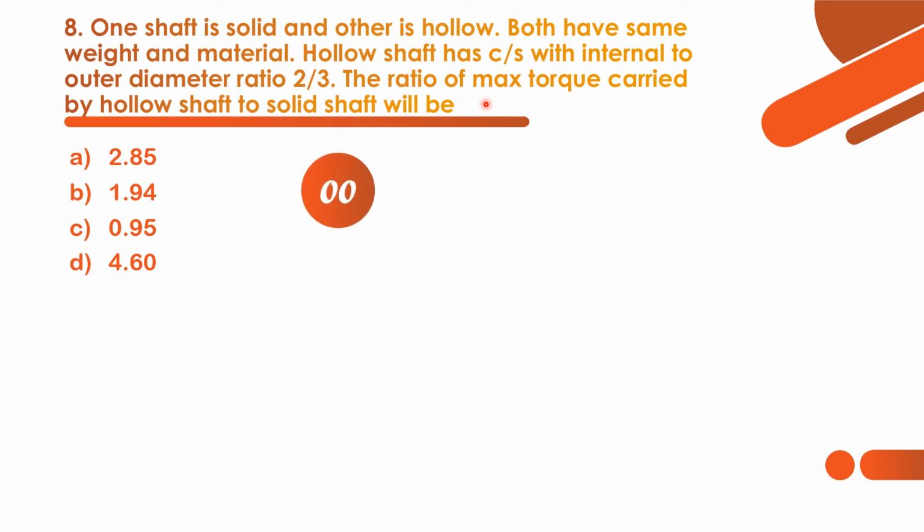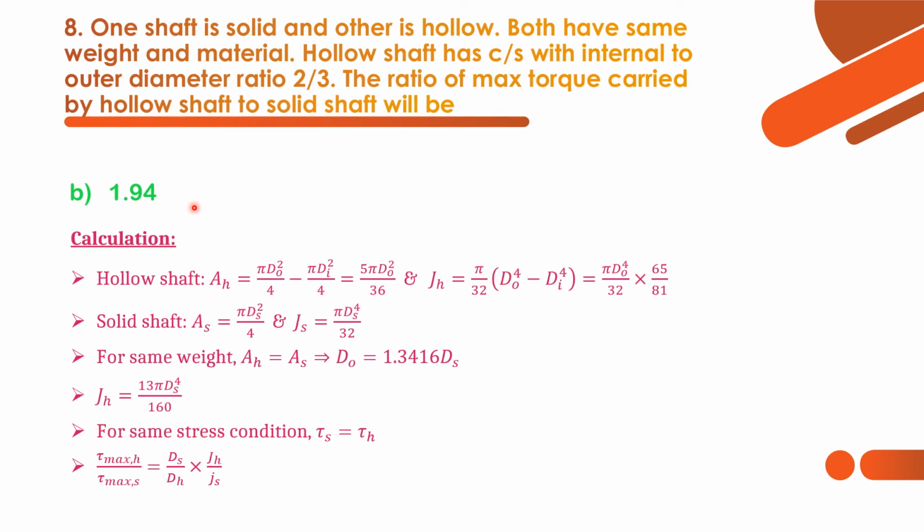In the previous question, we discussed the strain energy of hollow shaft. Hollow shaft will be more economical. Then obviously the ratio of maximum torque carried by hollow shaft to solid will be more than 1 only. So here option B is the correct one, 1.94. Now we shall see the calculation part.